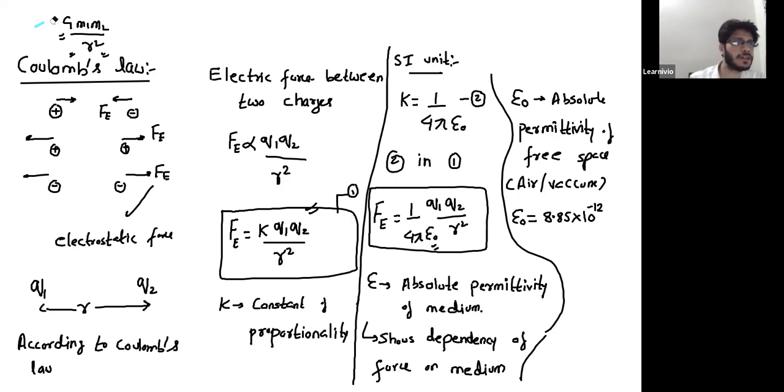I'm doing this in rough area. Fatma, you can calculate the value of epsilon naught from here, right? So you can write your epsilon naught as Q1 Q2 over 4 pi K R square, where the force is F E. I just cross multiply. Is it clear for both of you?